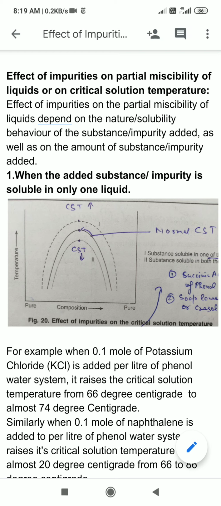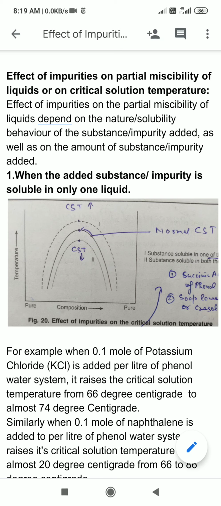This can be best explained by taking an example of KCl, or potassium chloride, which is added to the phenol water system. As we know, we had discussed the phenol water system and its critical solution temperature is 66 degrees Celsius.